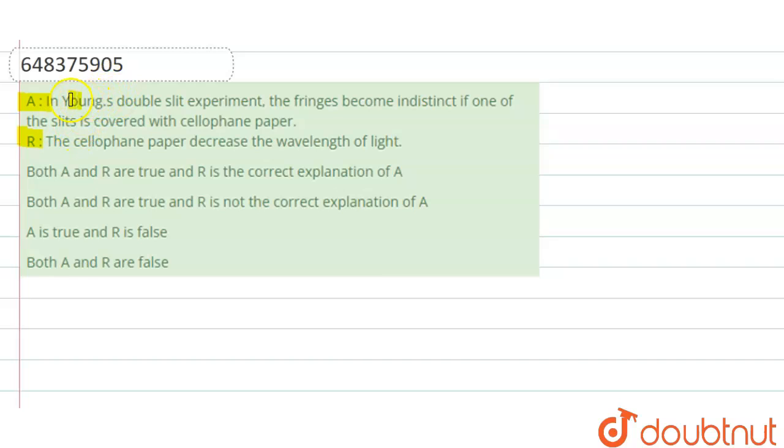So assertion is, in Young's double slit experiment, the fringes become indistinct if one of the slits is covered with a cellophane paper. So we are performing Young's double slit experiment and the sources of light are placed behind the slits. So when light is coming from one of the slits, we have kept a cellophane paper in front of it. Means this slit is covered with cellophane paper now.